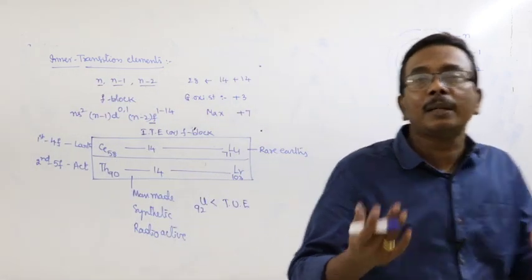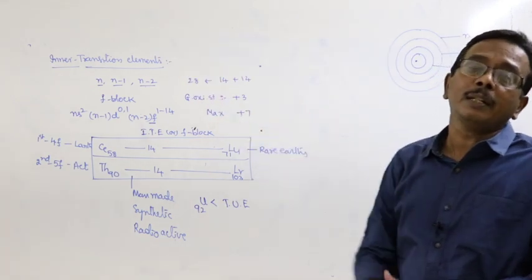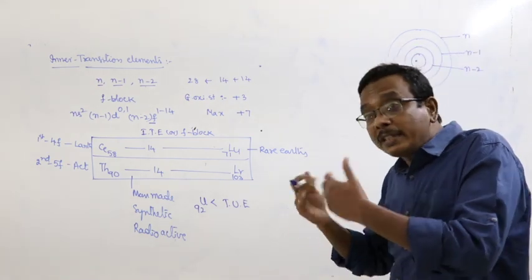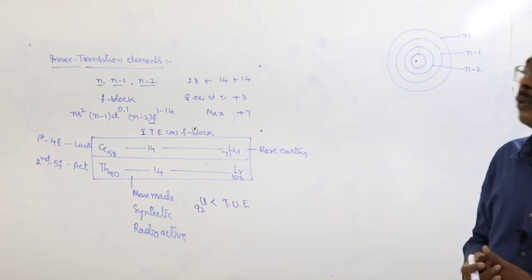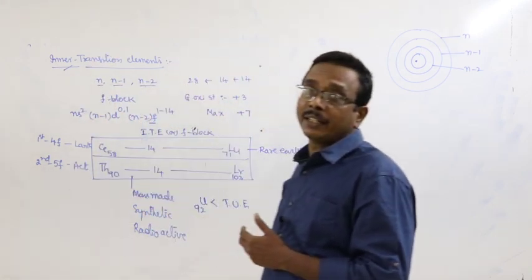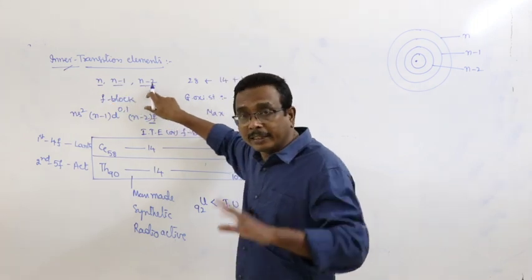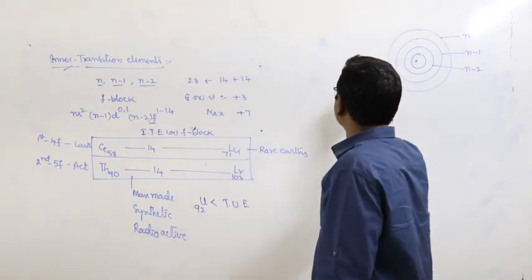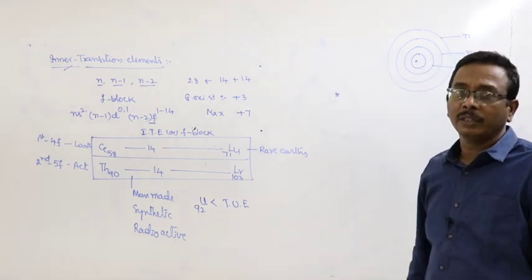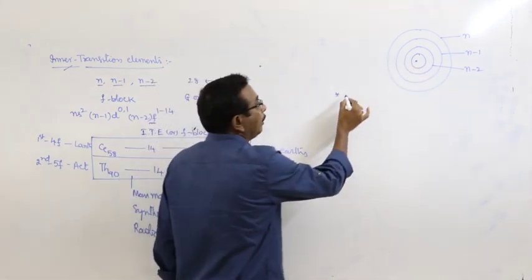Due to incompletely filled outermost and penultimate shells, transition elements exhibit some peculiar or special properties. But here the three outermost orbits are incompletely filled, so they carry a gradual change in the nature of transition elements. As a result, they are represented as inner transition elements. And due to incompletely filled three outermost orbits, they exhibit some special properties. What are they? First, same as d-block elements, they are all metals.